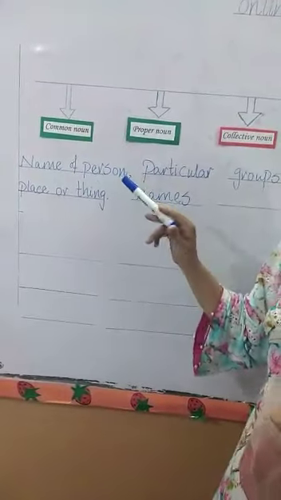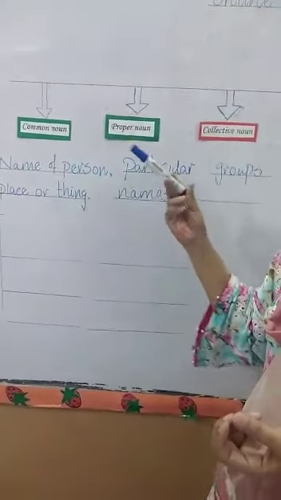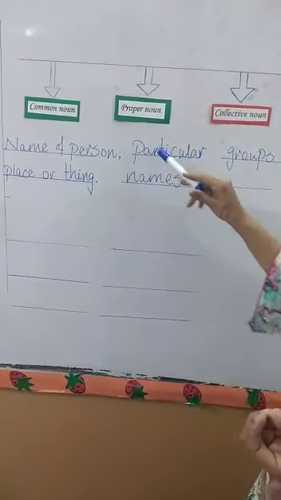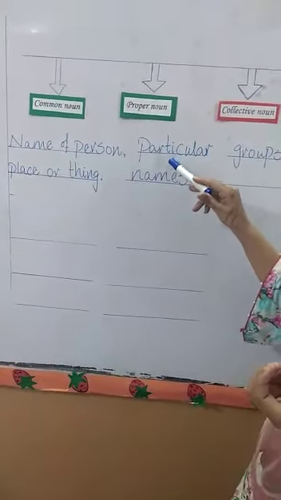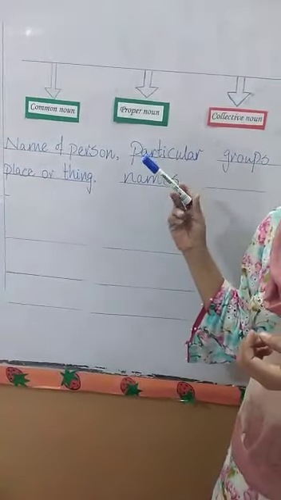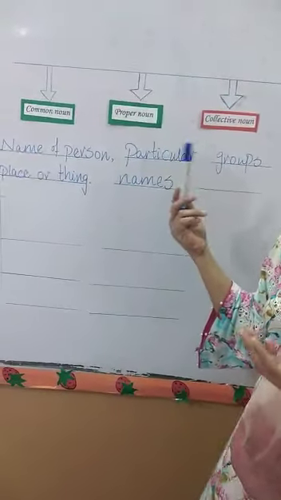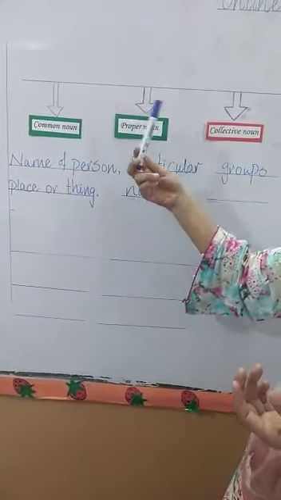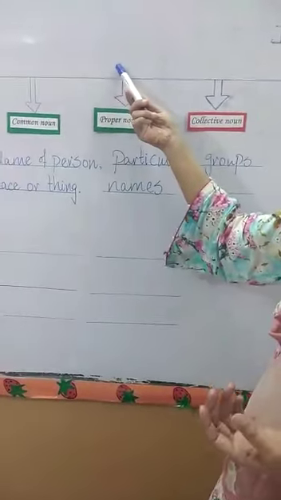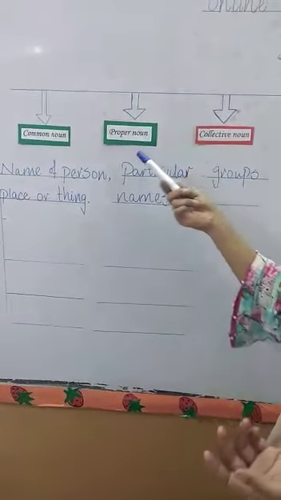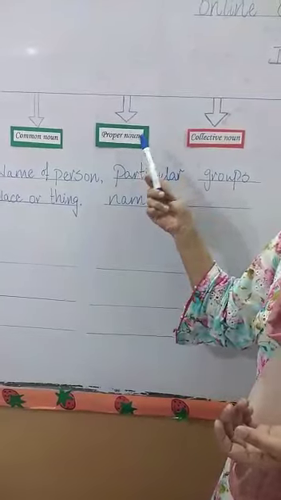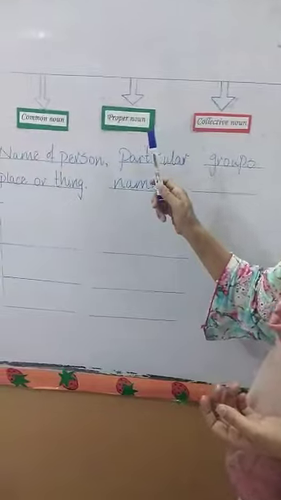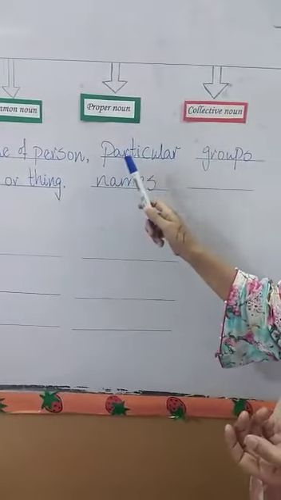Common nouns are the general names. It is a name of any person, place or thing. And a proper noun is the name of particular things. If you look around yourself, you can find a lot of common nouns and proper nouns. Like this marker is a common noun, this board is a common noun, and a proper noun is the name of particular things, like Islamabad, Pakistan. Keep this in your mind: a proper noun always has a capital first letter.